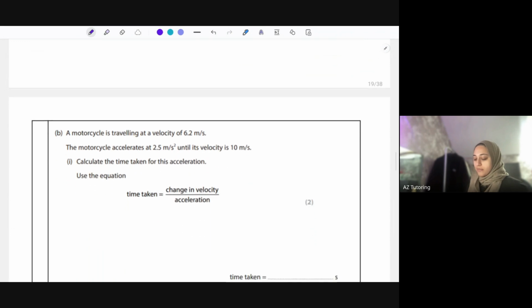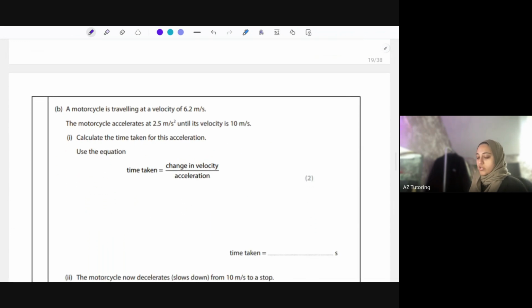Okay, so part B. A motorcycle is traveling at velocity 6.2 meters per second. That's fine units. As I'm reading this, I'm checking the units as well. The motorcycle accelerates at 2.5 meters per second squared, so we've got the acceleration, until its velocity is 10. Calculate the time taken for this acceleration.